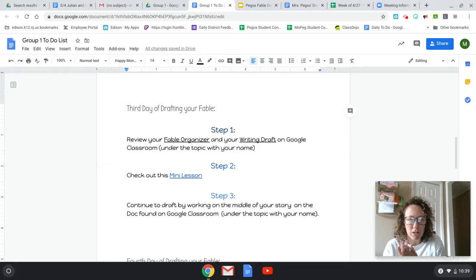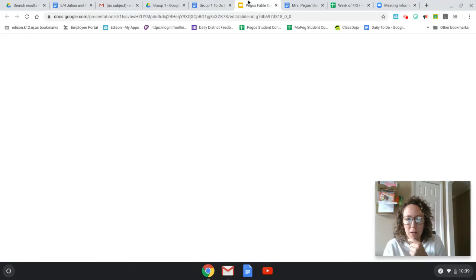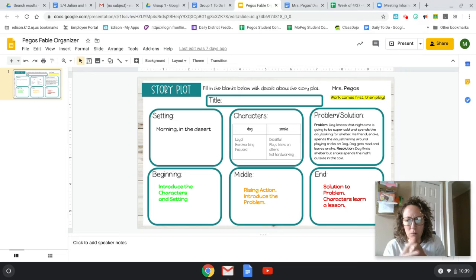So step one is that you need to review your fable organizer, and your writing draft on Google Classroom is located under the topic with your name. So I'm going to look at my organizer first, and I'm just going to reread what I have.